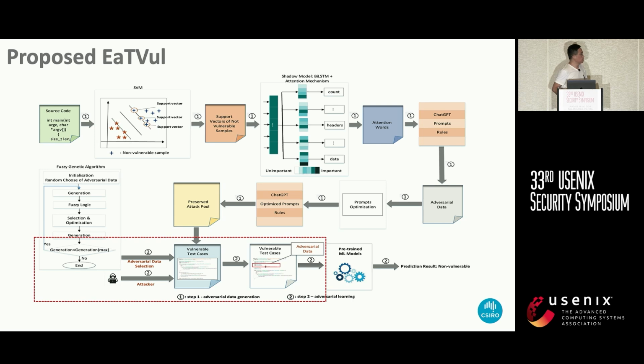In the second stage, we use a fuzzy genetic algorithm to automatically choose the seed attack examples from the preserved attack pool, and then launch the attack. For example, given a vulnerable example, after we insert the well-prepared adversarial data, the prediction result will be benign.